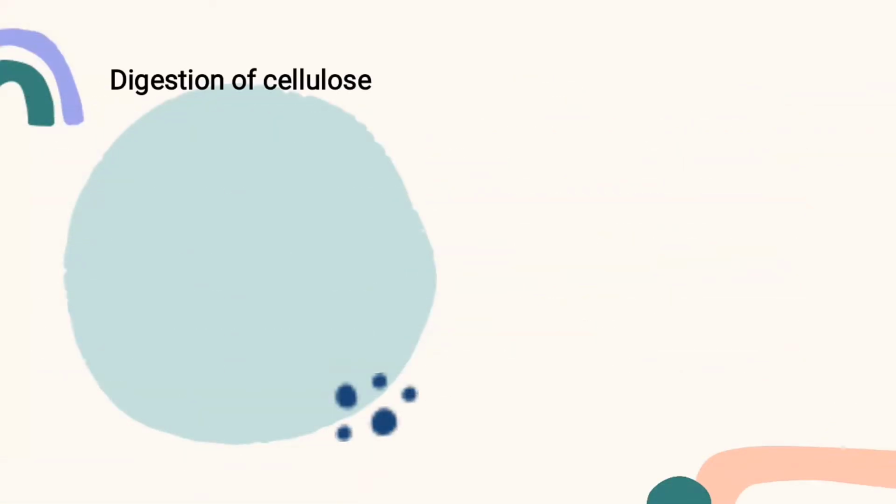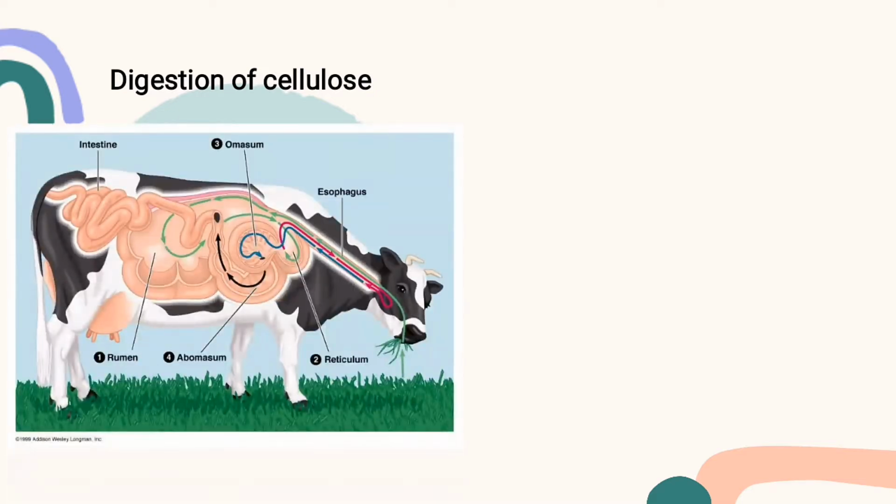And the third one is it helps to decay cellulose in ruminant animals. And what are ruminant animals? They are animals that eat plants. So this is the digestion of cellulose inside the rumen, and in ruminant animals we have four compartments of stomachs. We have the rumen, the reticulum, the omasum, and the abomasum.